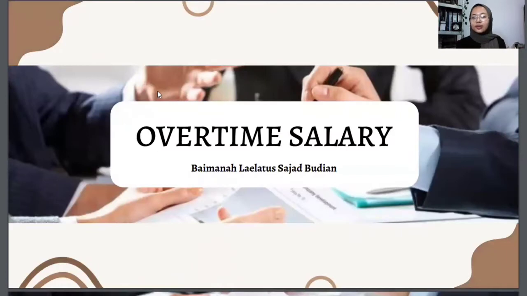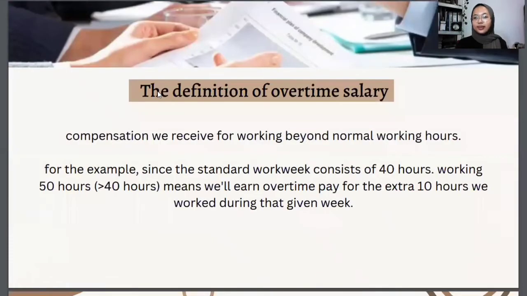Overtime salary is one of the kinds of irregular income. So what is the meaning of overtime salary? What is the definition of it? Overtime salary is a compensation that we receive for working beyond normal working hours, or in Indonesian, we call it waktu lembur. For instance, if there is an employee working for 50 hours, and the standard work week is about 40 hours, that means that employee has an extra 10 hours as overtime. So for that extra 10 hours, the employee is going to receive a salary, and that salary is called overtime salary.